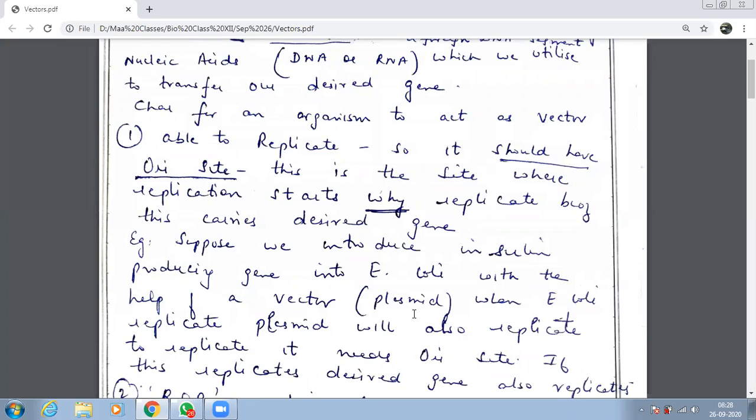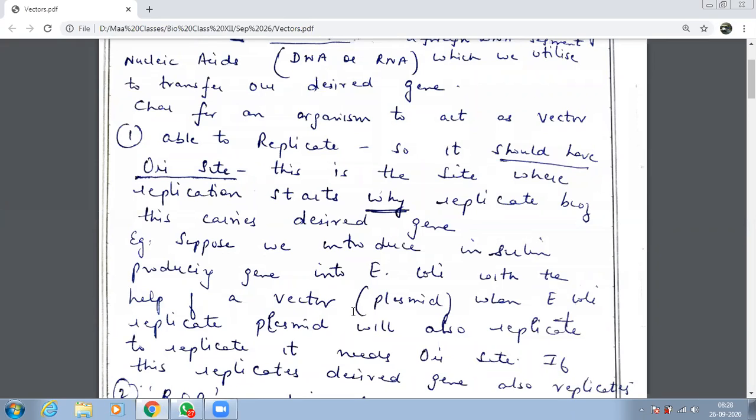Plasmid. If you remember that circular thing I had made, which we cut and then made linear. That is what we call a vector over here.